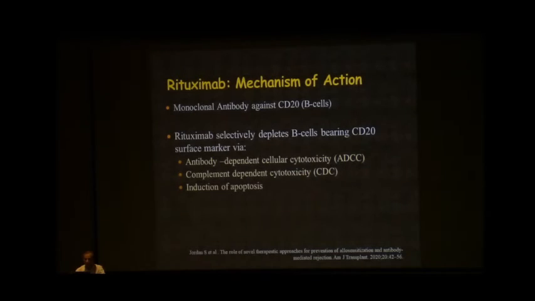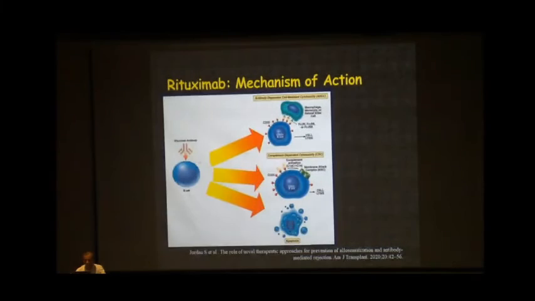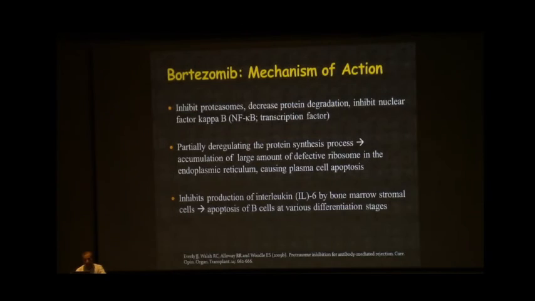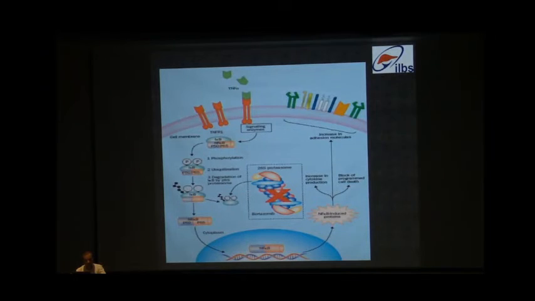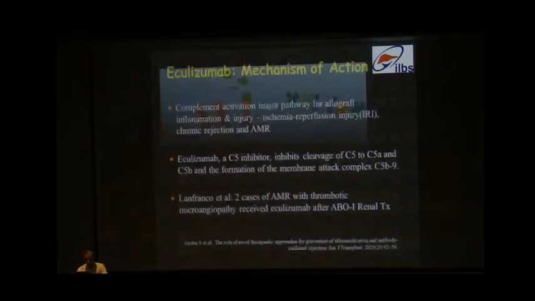Rituximab, as we all know, is a B-cell depleting antibody, not going into the details. Bortezomib acts against the plasma cells, it inhibits the proteasomes, and it leads to accumulation of a large amount of proteins within the plasma cells, leading to plasma cell apoptosis. So it basically acts against the proteasomes and leads to suppression and apoptosis of the plasma cells, thus decreasing the antibody formation.